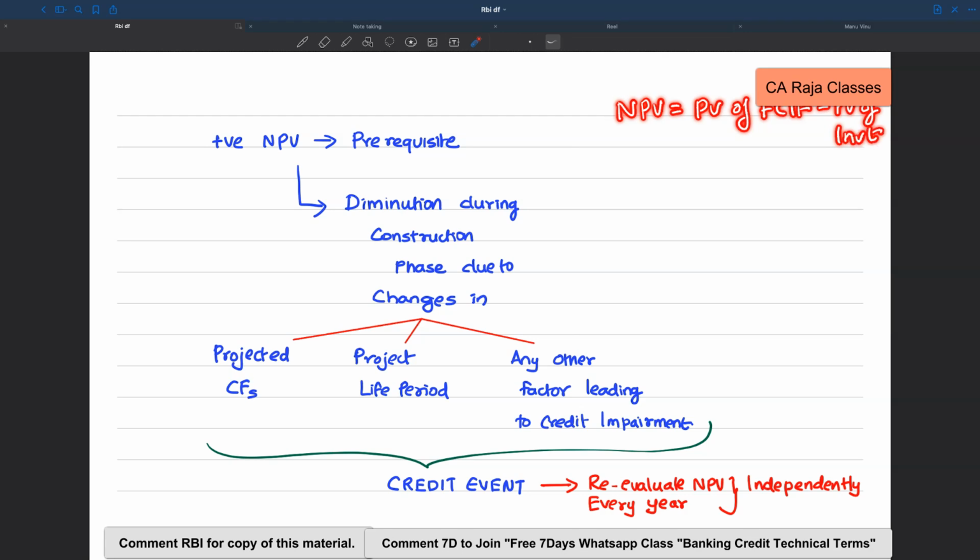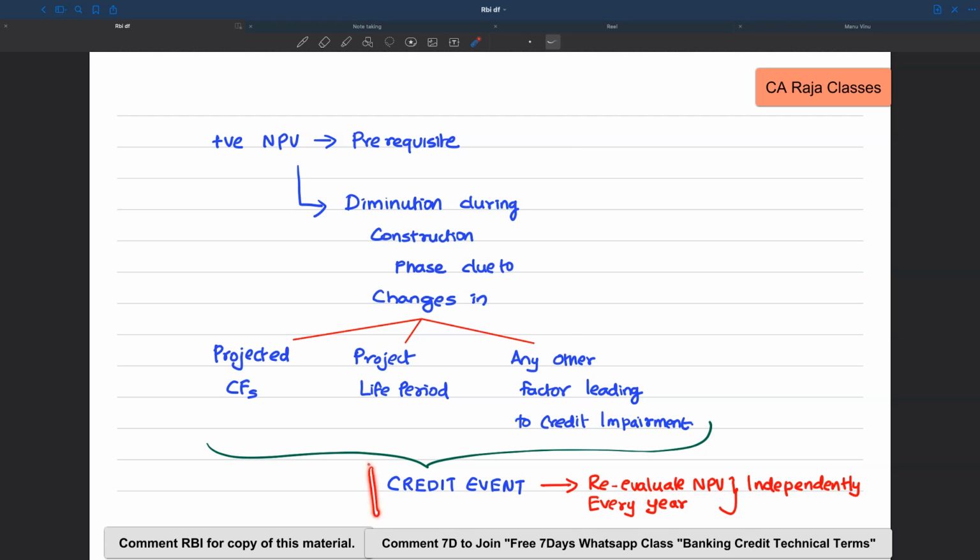So if there are changes in the future cash inflows, or changes in the life of the project itself, or changes in any other factor, then that can have an impact. So that's what is mentioned here. The diminution during the construction phase can arise because of changes in projected cash flows, changes in the project life period, or any other factor which can lead to credit impairment.